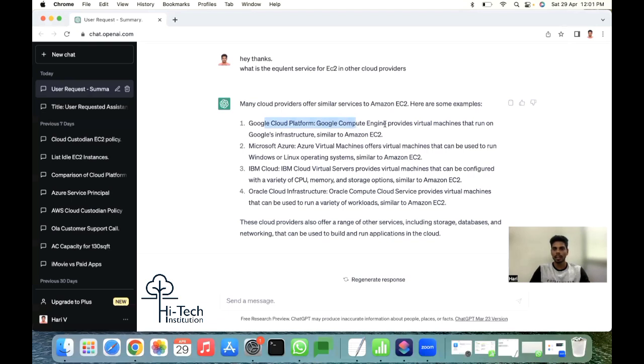So Google, you take Compute Engine. Microsoft Azure has something called Microsoft Virtual Machines. IBM, a cloud virtual server provider. Oracle Cloud, Oracle Compute Cloud Service. So competitive things also you can compare and learn.